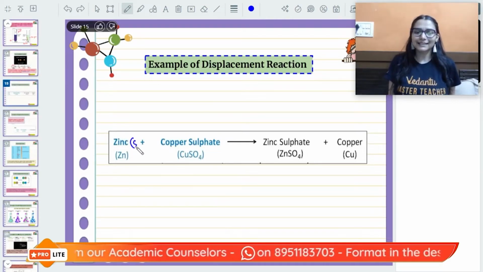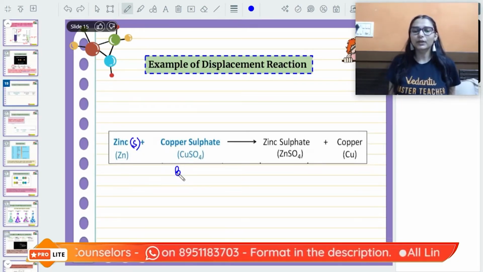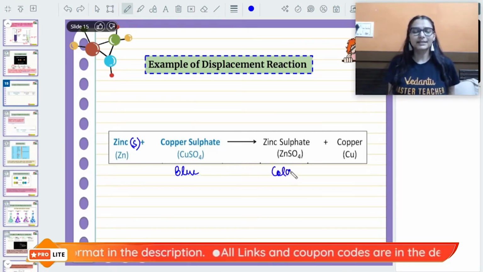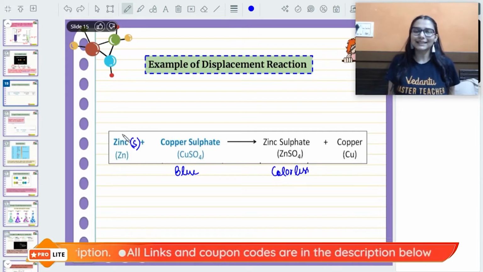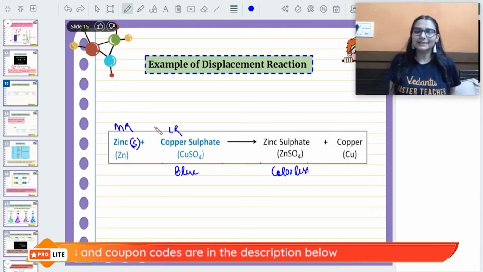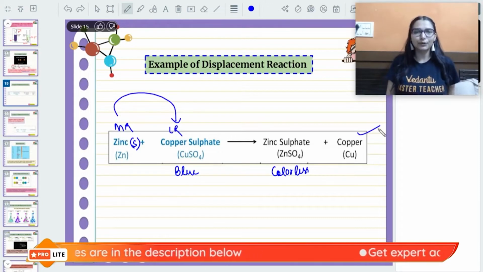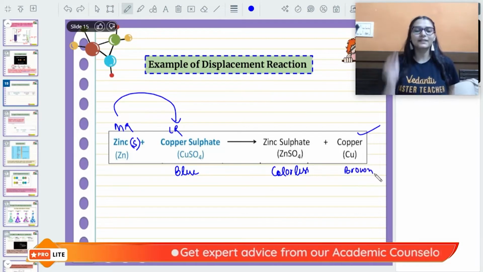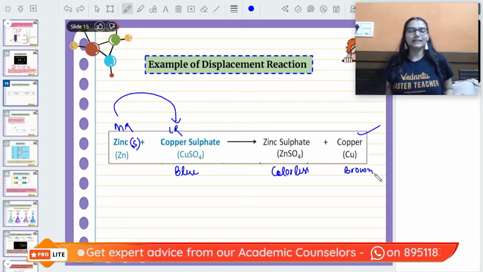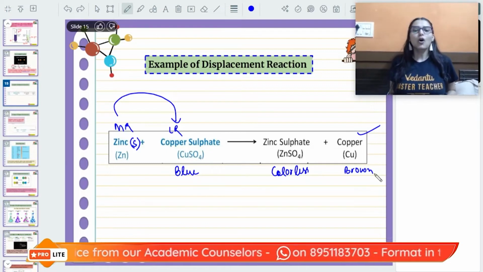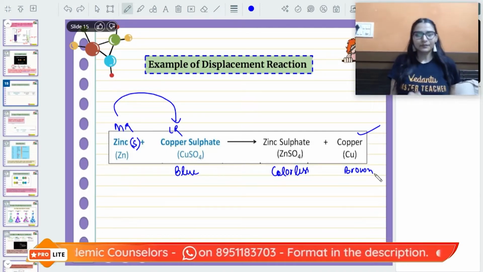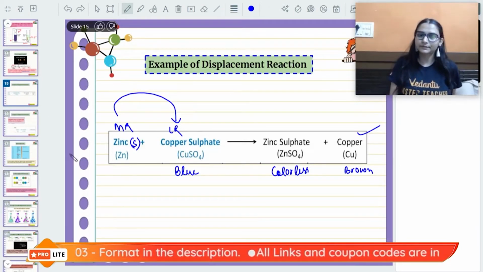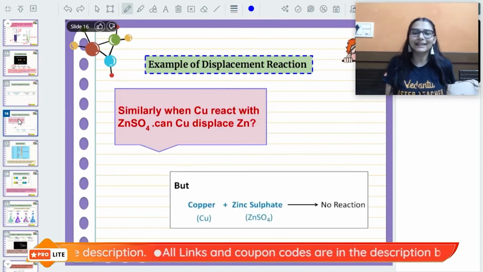When you are taking zinc and you dip it in the blue color copper sulfate solution, the color disappears. Zinc sulfate will be formed. Here also zinc is more reactive, copper is less reactive. So zinc throws copper out and we will see brown color deposited on the nail. The zinc nail that you had taken would be having a brown deposition. Or if it was a simple metal, then you will see that copper brown will be settled at the bottom of the beaker. Again, a single displacement reaction.